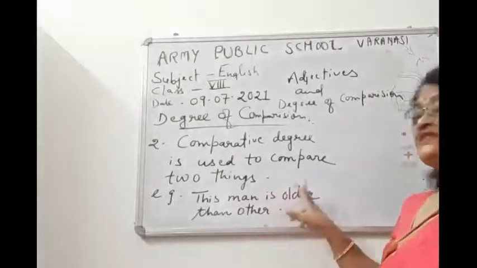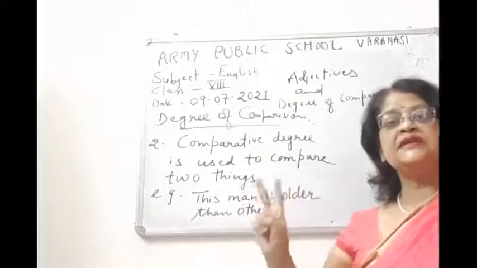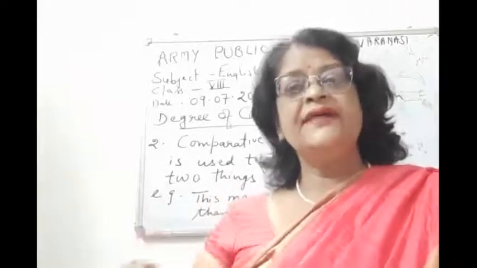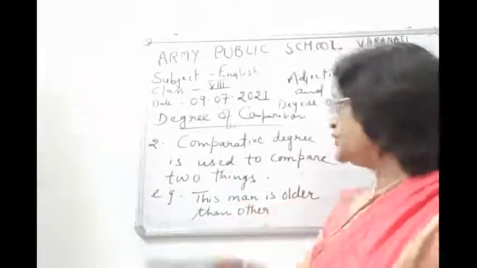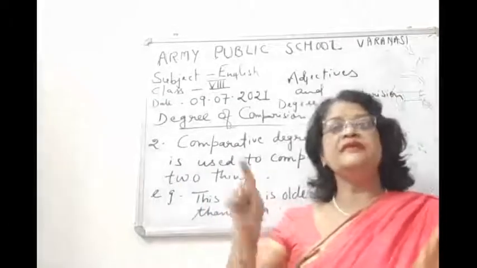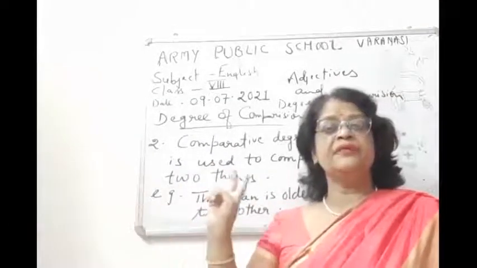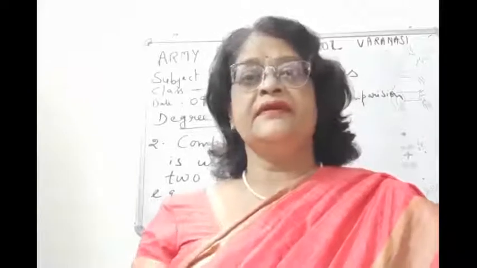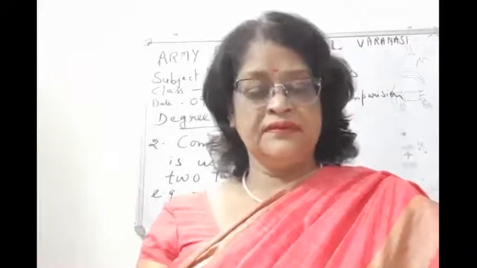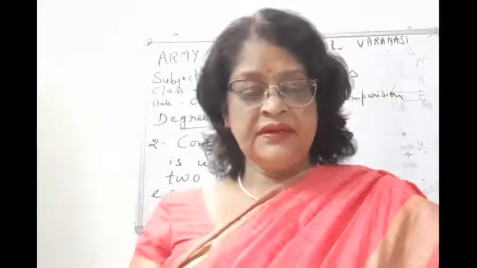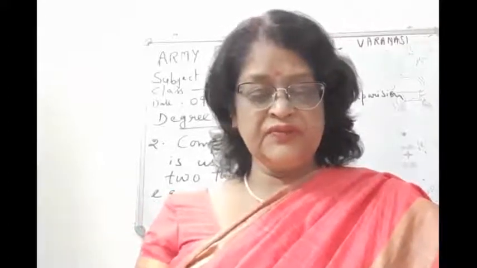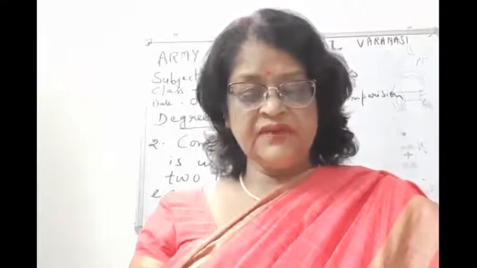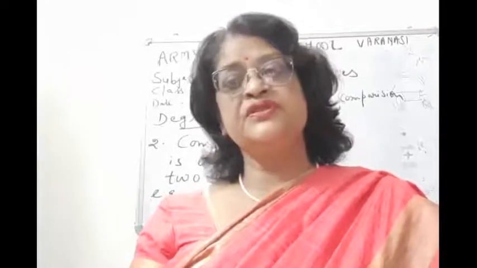Now here, if you see in this sentence, you will see that there are two men, and the one which is standing near you, this man, is older than the other man. So in comparative degree, students, two persons are compared. Okay, right? And children, it is important to use the word other in this sentence. Children, suppose if I say Preeti is tall, so this is the positive degree.